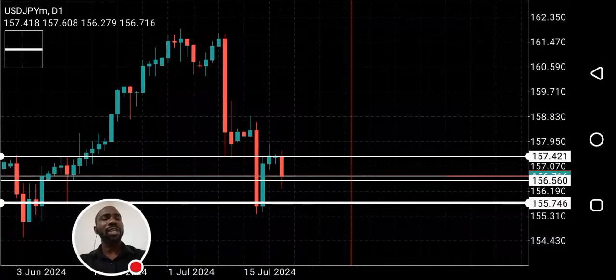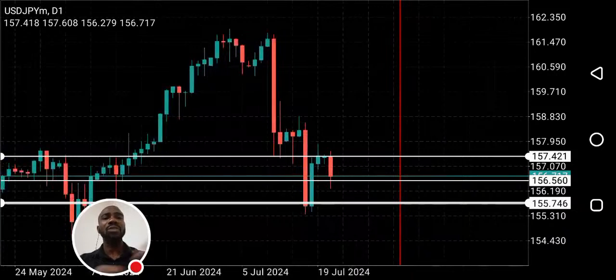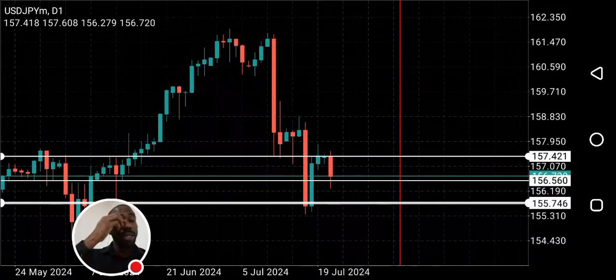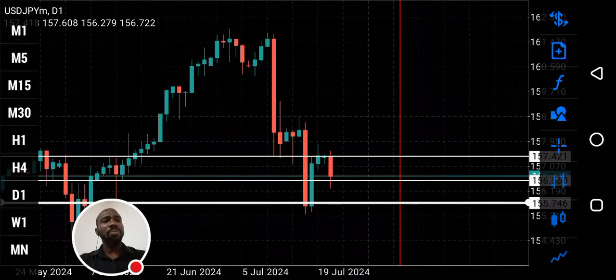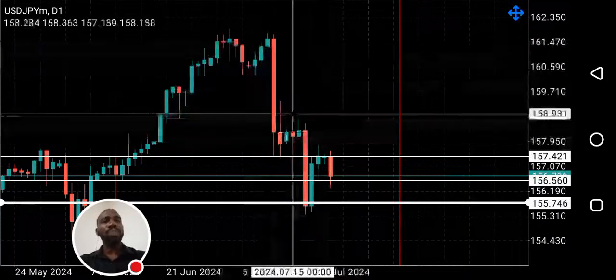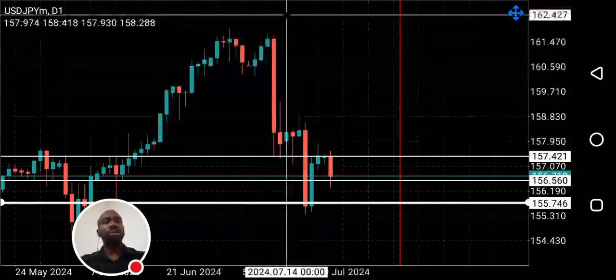So if that resistance level gets broken, that is, if a candlestick closes above that resistance level, you might want to consider buying USD JPY. I hope that is clear. And there's a high probability price might want to pull back to fill this fair value gap that was created on the daily time frame.